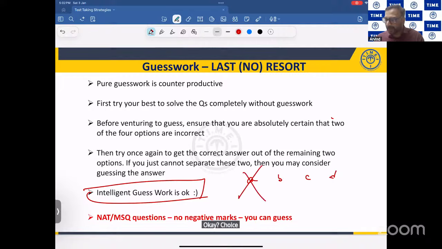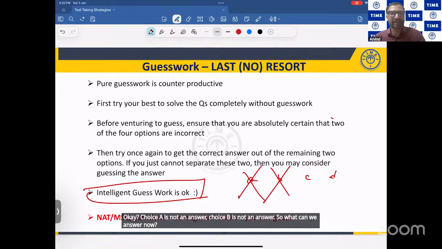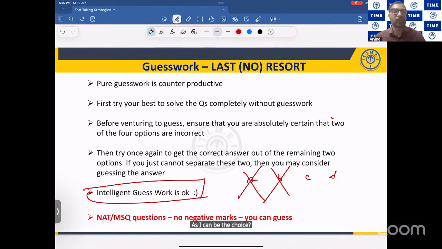Choice A is not an answer, choice B is not an answer. So the answer can be either choice C or D. Earlier the chance of getting it right was 1/4. Now the chance will be 1/2. Right? So this is what intelligent guessing is. Eliminate 2 choices, and between the remaining 2 choices, you can do guesswork.